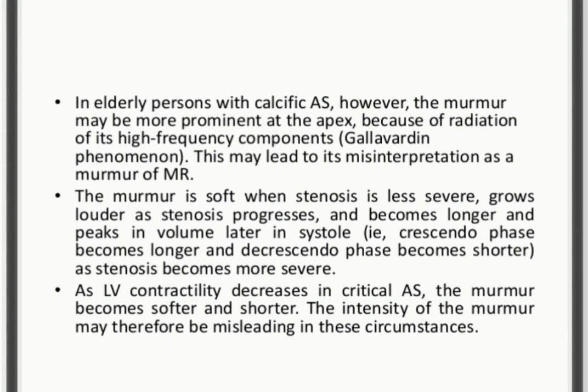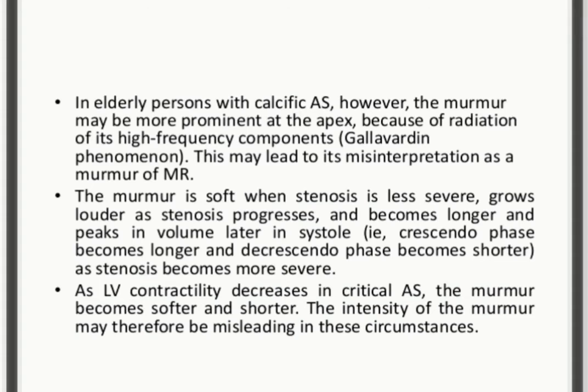Now, in elderly patients with calcified aortic stenosis, the murmur is going to be prominent at the apex because of the radiation of its high frequency components. This may lead to its misinterpretation as the murmur of mitral regurgitation. The murmur is soft when stenosis is less severe, and it grows louder as the stenosis progresses, and becomes longer and peaks later in systole.